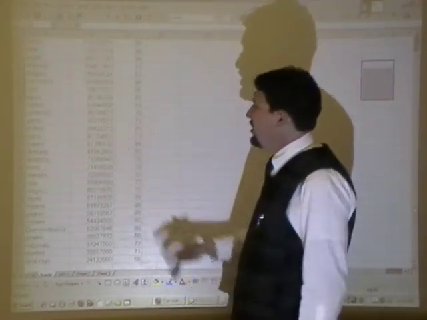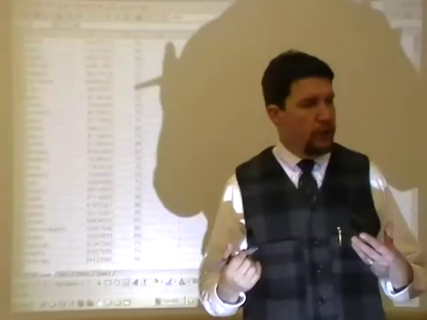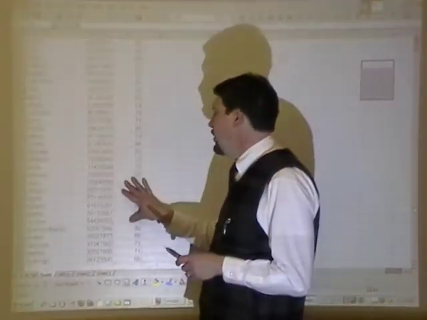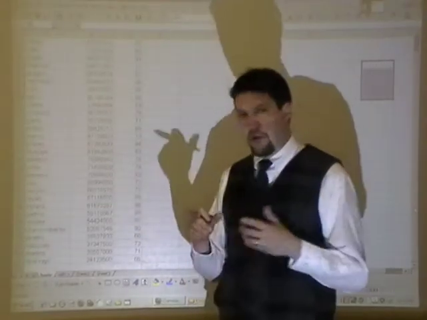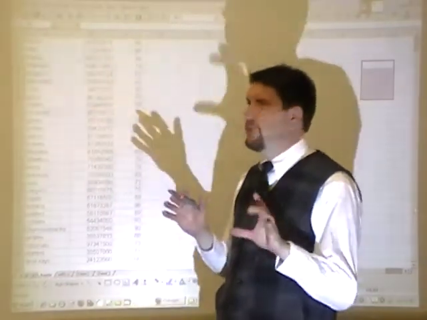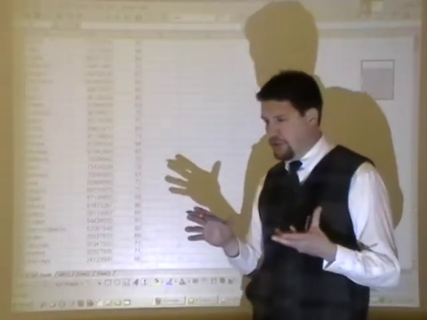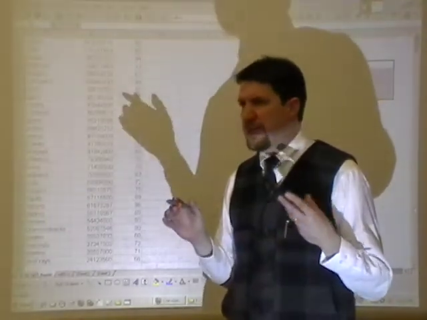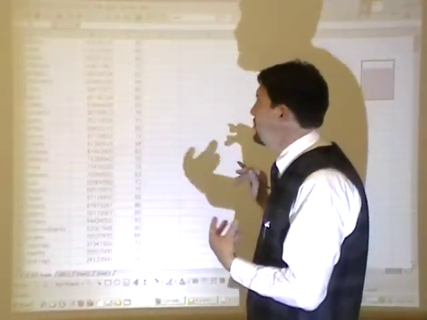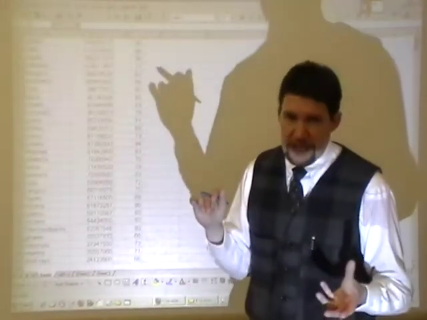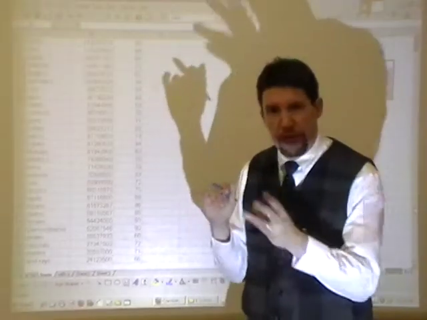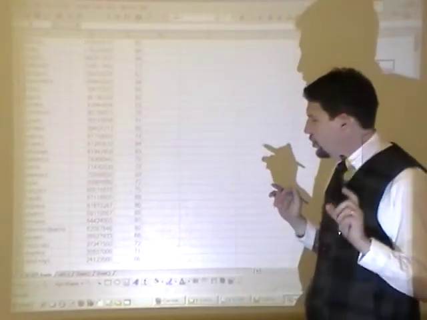Okay? So the question is: is there a relationship between the amount of money a team spends and the number of wins they have? In order to look for that relationship, we'll create a scatter plot. Because we've done correlation before in an Algebra 2 environment, our thought is that if there is a relationship, it should take on a linear shape. That's what this chapter is about. It's about linear correlation, which means we're talking about lines. We're not talking about quadratic equations or logarithmic equations. We're talking about linear correlation.